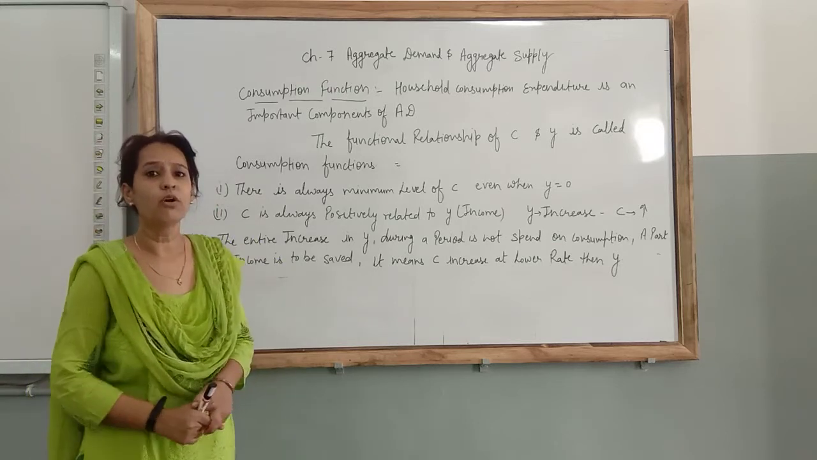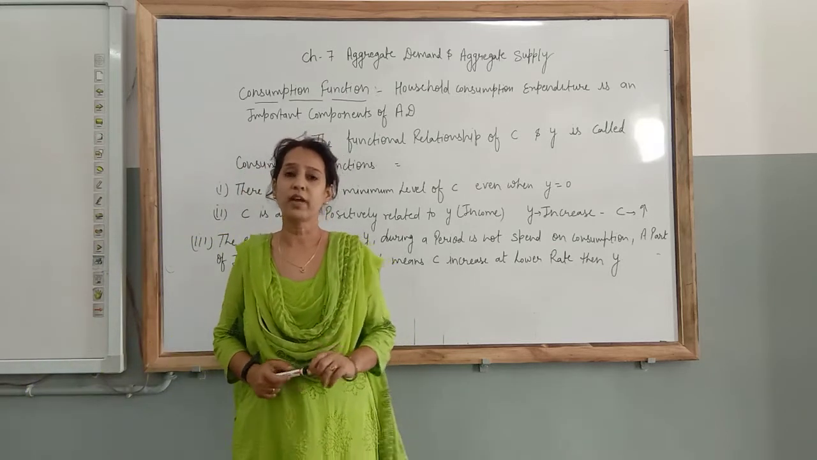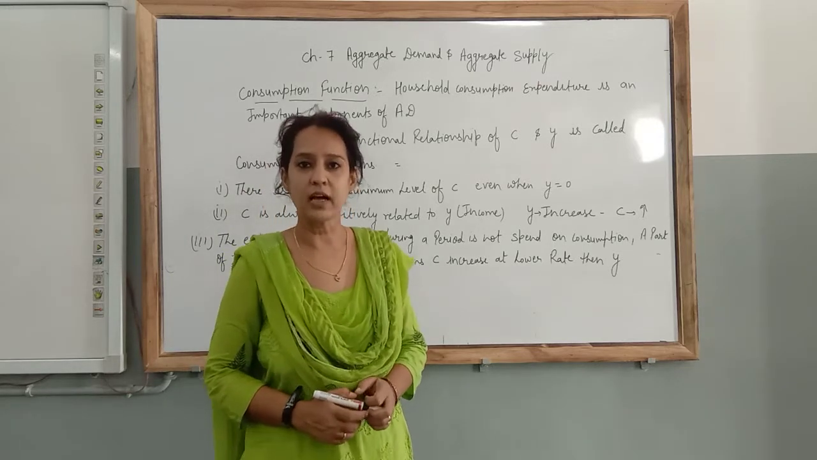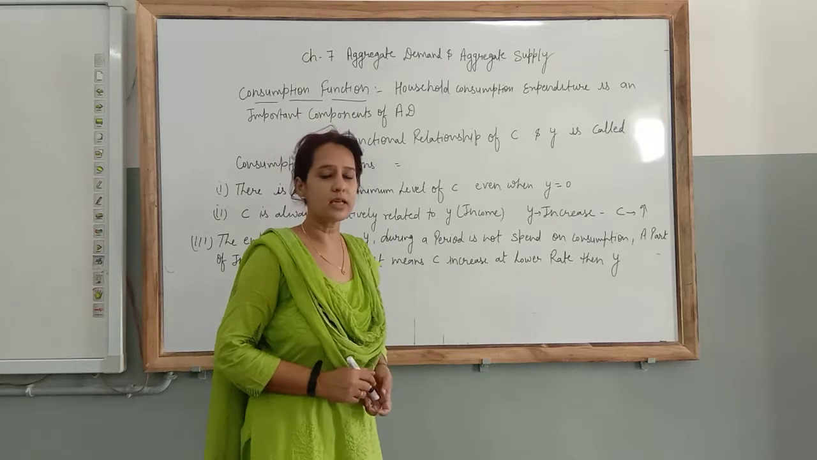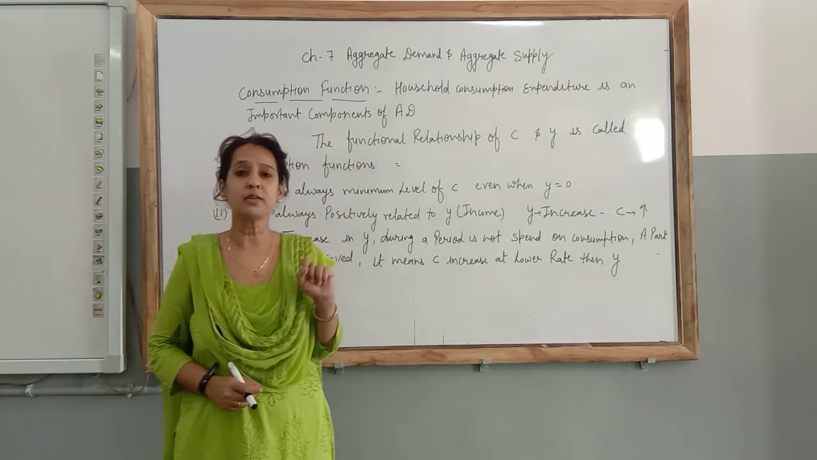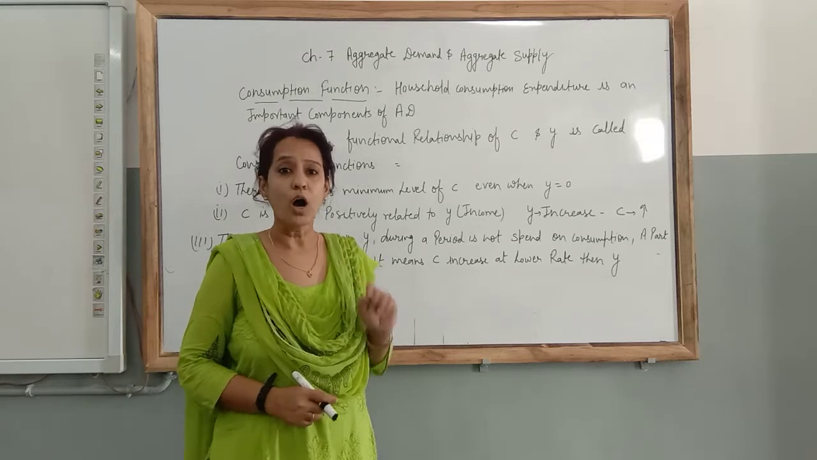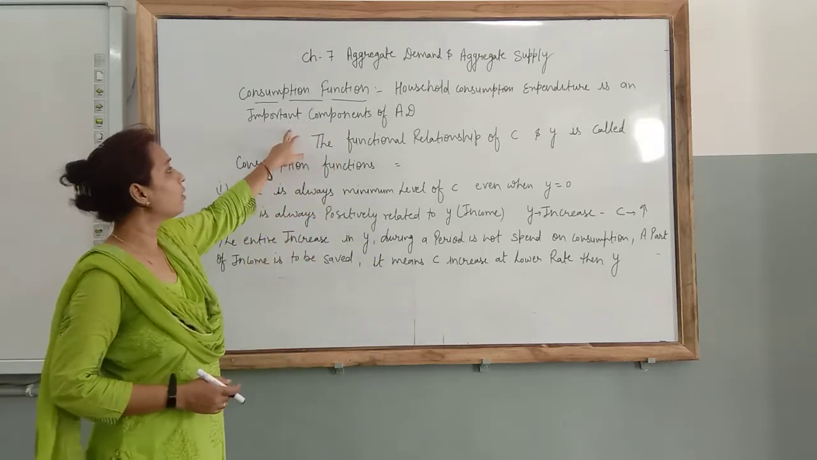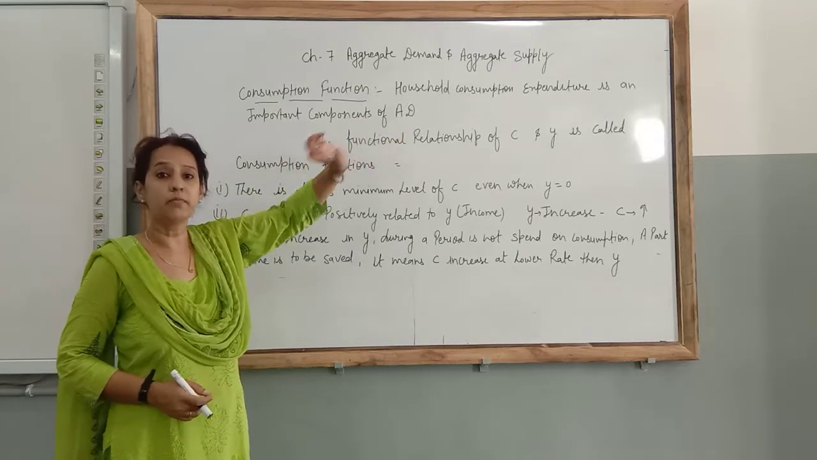All of you know there are two components of aggregate demand, which I taught you earlier also. AD equal to C plus I. We are considering here C plus I. C means private final consumption expenditure or household consumption expenditure. It is a very important component of aggregate demand.